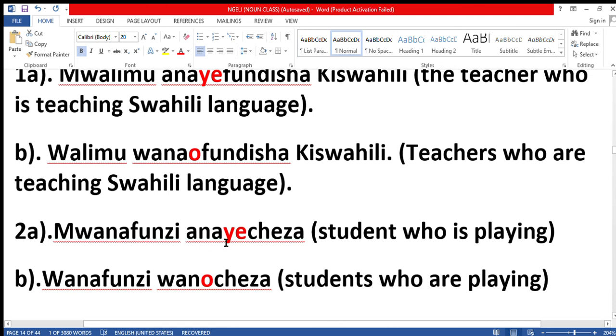mwanafunzi anayecheza. Mwanafunzi anayecheza, student who is playing. Mwanafunzi anayecheza, the one who is playing. Okay, the student who is playing. Cheza is a verb which means play.